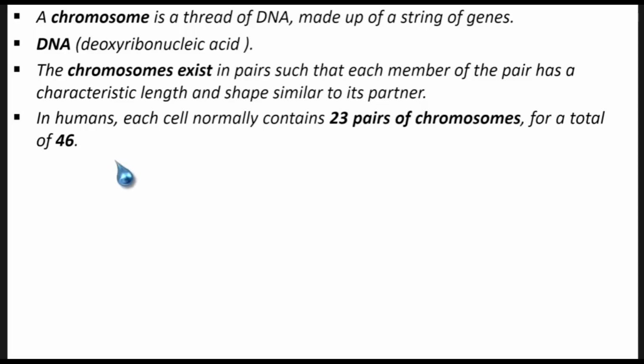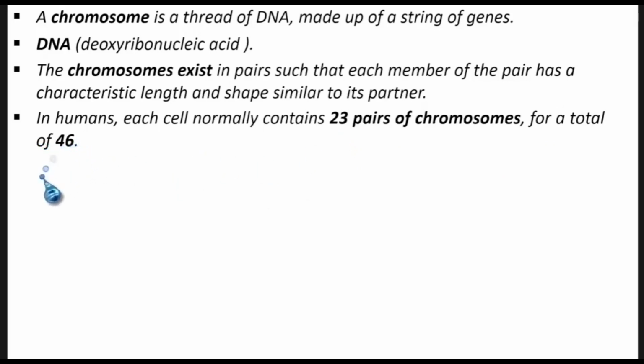Now, in a human being, in each cell, there are 23 pairs of chromosomes. Since a pair of chromosomes contains two chromosomes, the total number of chromosomes becomes 46, by saying 23 times 2 gives you 46 chromosomes.